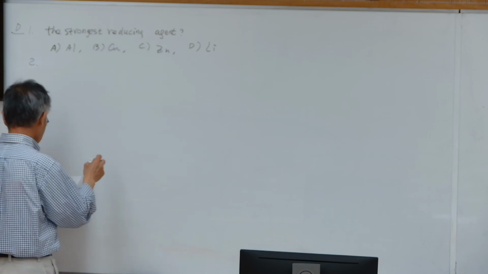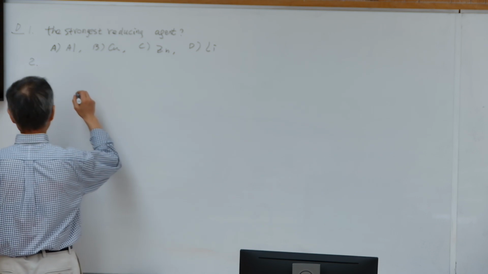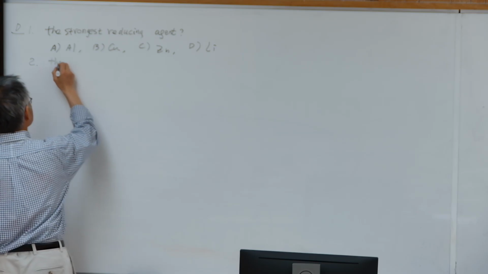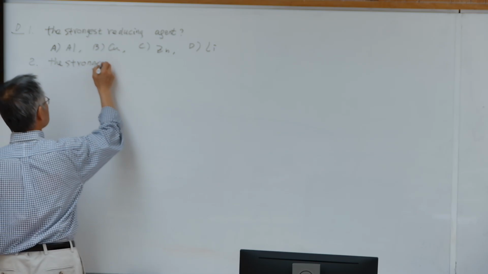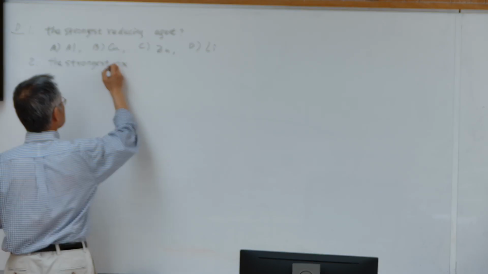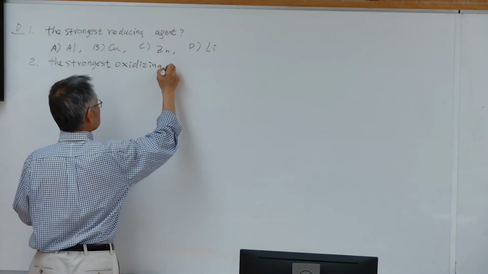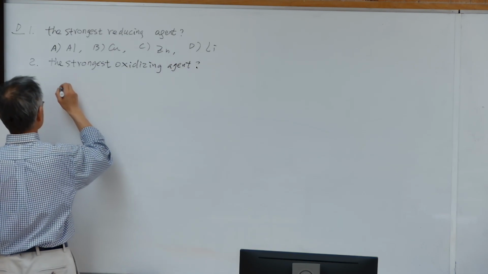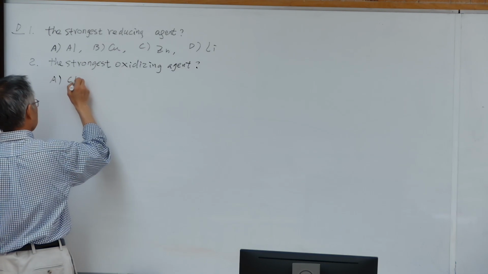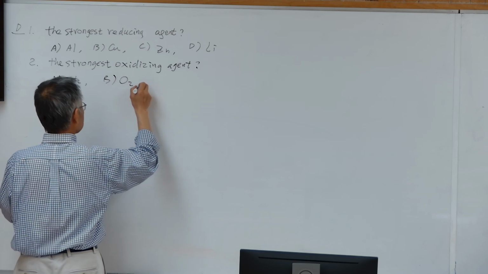And the second question asks you which one is the strongest oxidizing agent. A. Chlorine. B. Oxygen.